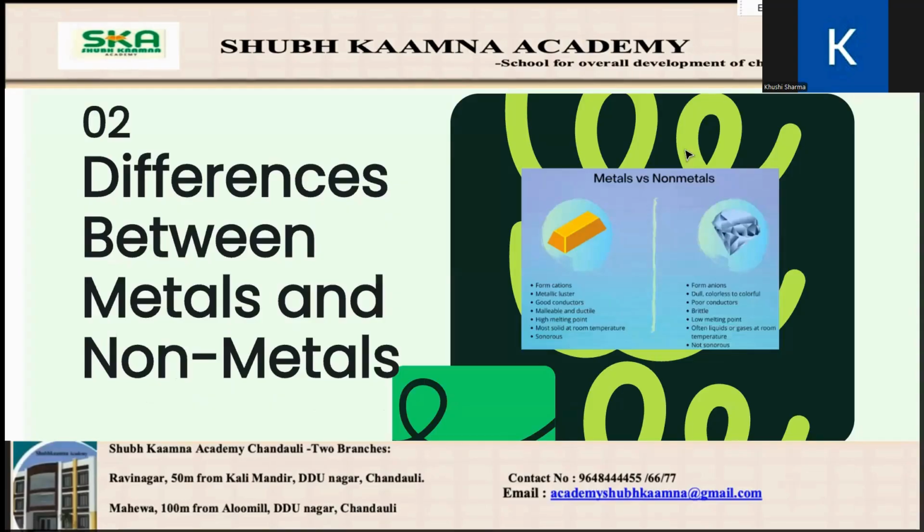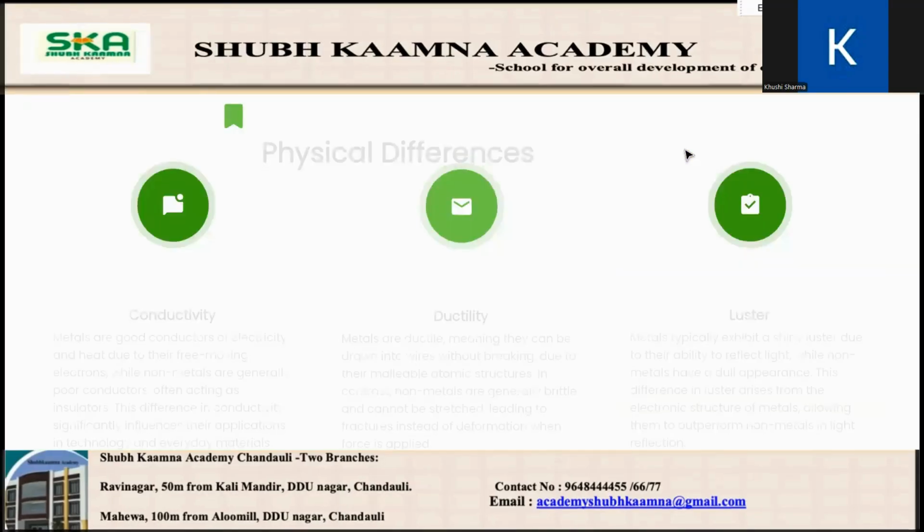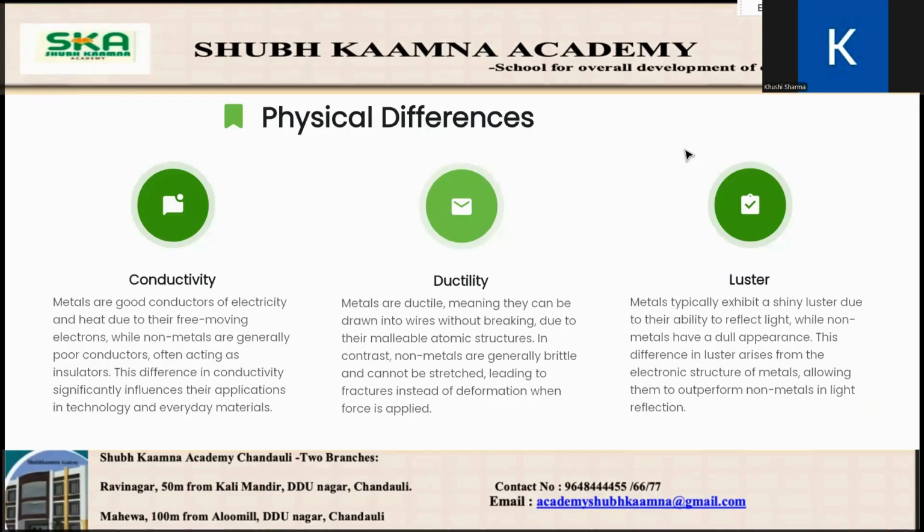Let's play a quick comparison game. Metal versus nonmetal. Ready? Property: appearance. Metals are shiny while nonmetals are dull. Sound. Metals make a sonorous sound like a bell, while non-metals are non-sonorous. Electricity. Metals conduct electricity, while non-metals are poor conductors of electricity. Flexibility. Metals are malleable and ductile, while non-metals are brittle.